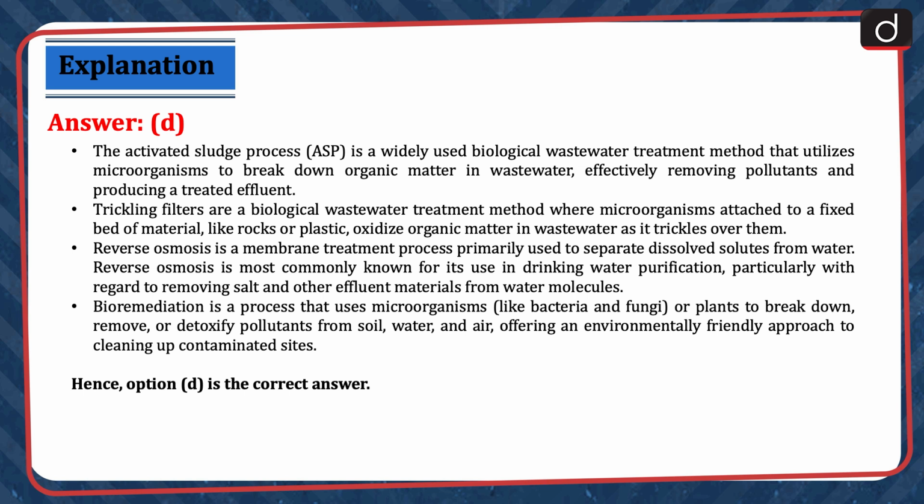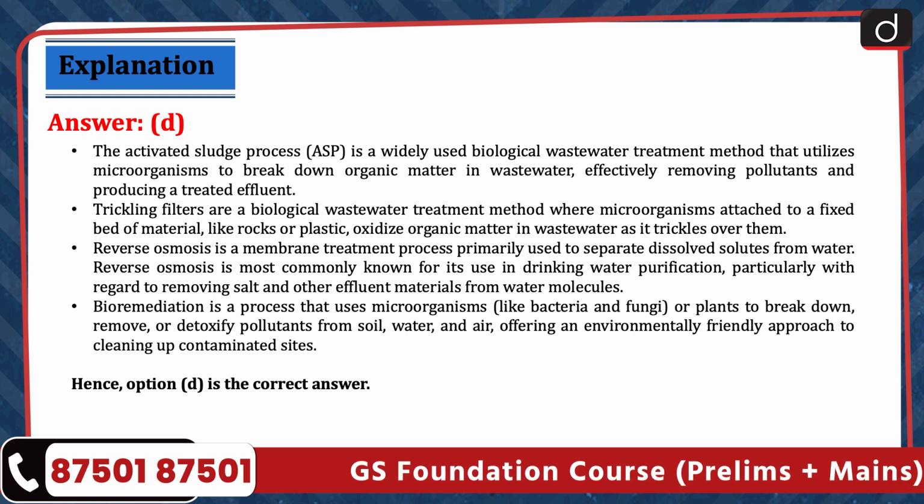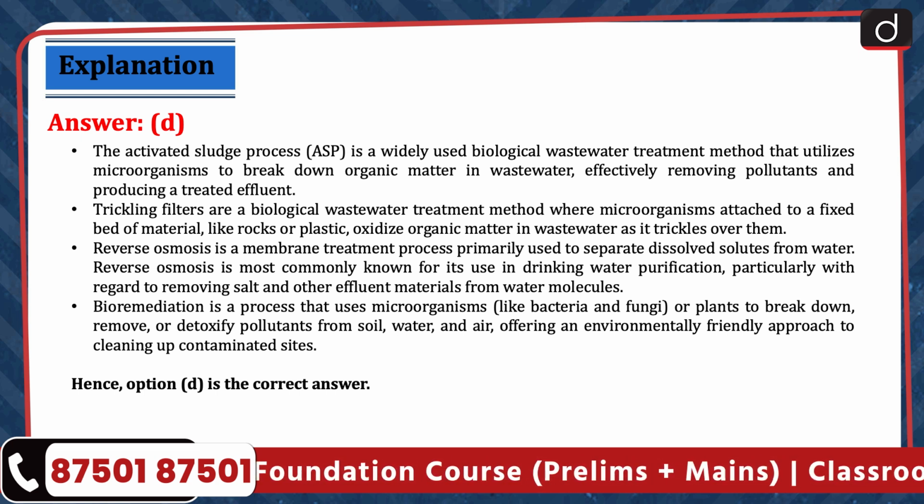The activated sludge process (ASP) is a widely used biological wastewater treatment method that utilizes microorganisms to break down organic matter in wastewater, effectively removing pollutants and producing a treated effluent. Trickling filters are a biological wastewater treatment method where microorganisms attached to a fixed bed of material like rocks or plastic oxidize organic matter in wastewater as it trickles over them.